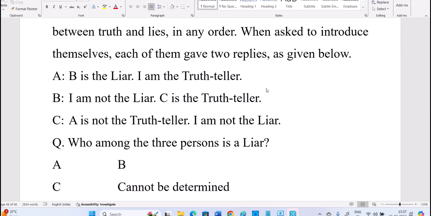If some questions ask who is the alternator, don't find the alternator directly. First find the truth teller, from that you will find the liar, then you can decide the alternator, the spy candidate. Never focus on the alternator directly. First always focus on the liar or on the truth teller. Now with these three lines of information, you decide who is the liar, or I suggest, on a positive note, you decide who is the truth teller. From that the liar will automatically come, and once you decide one, the remaining two will be decided.